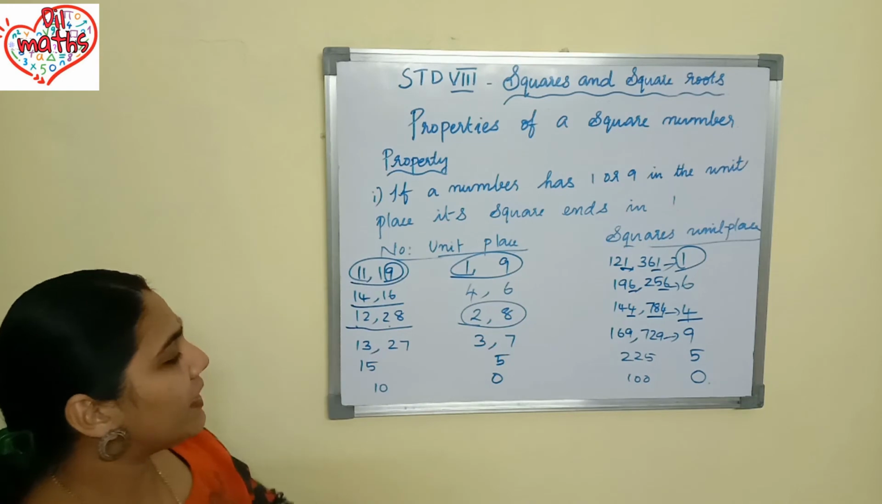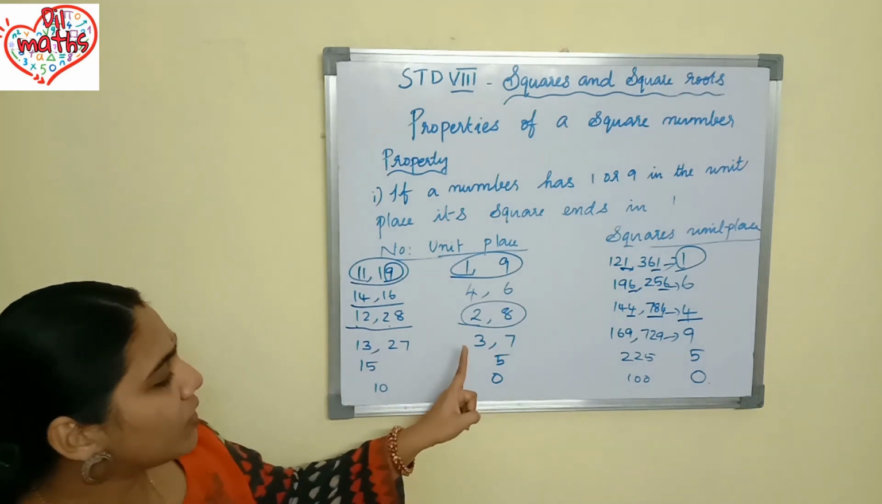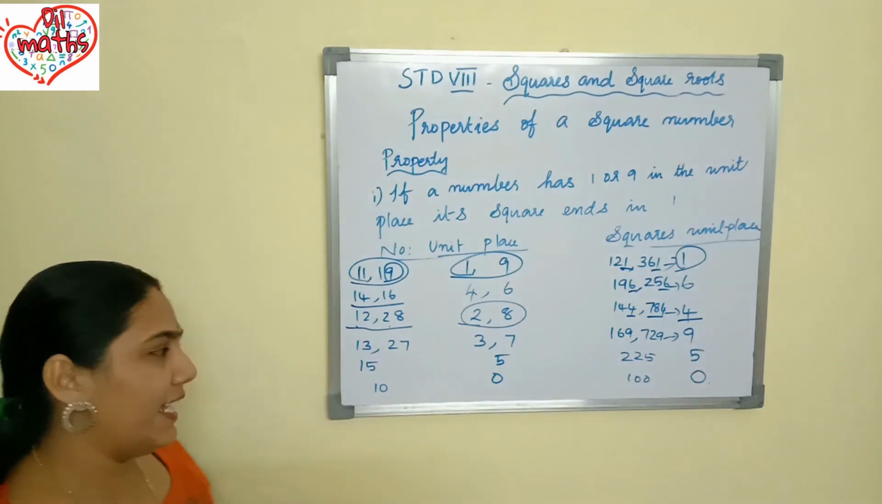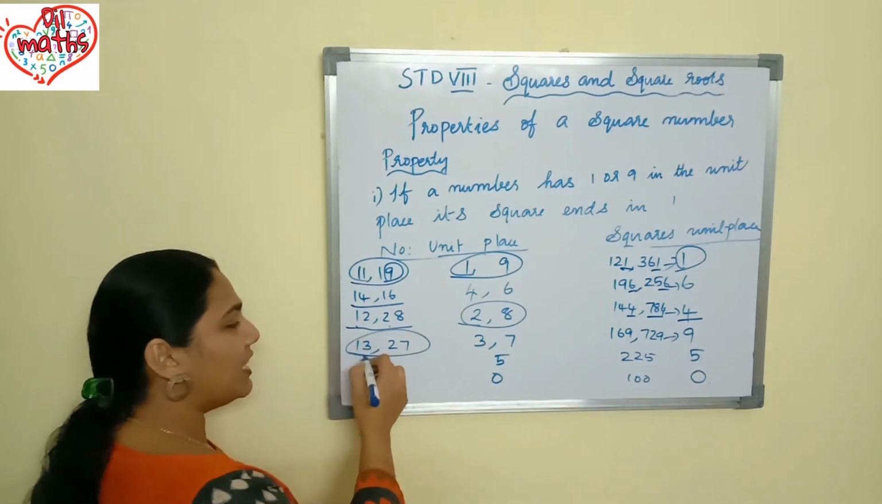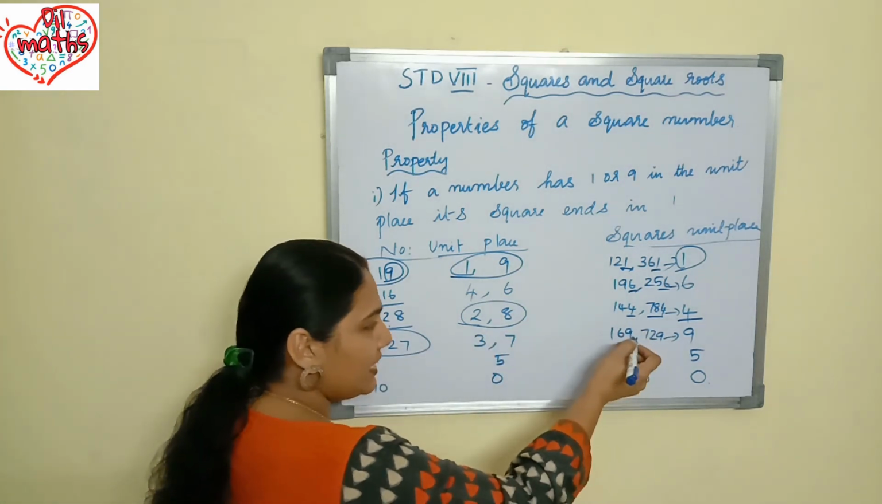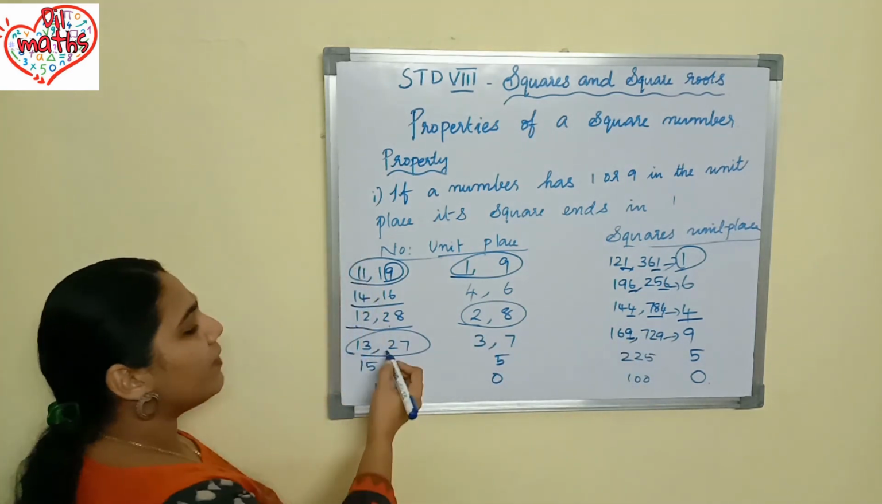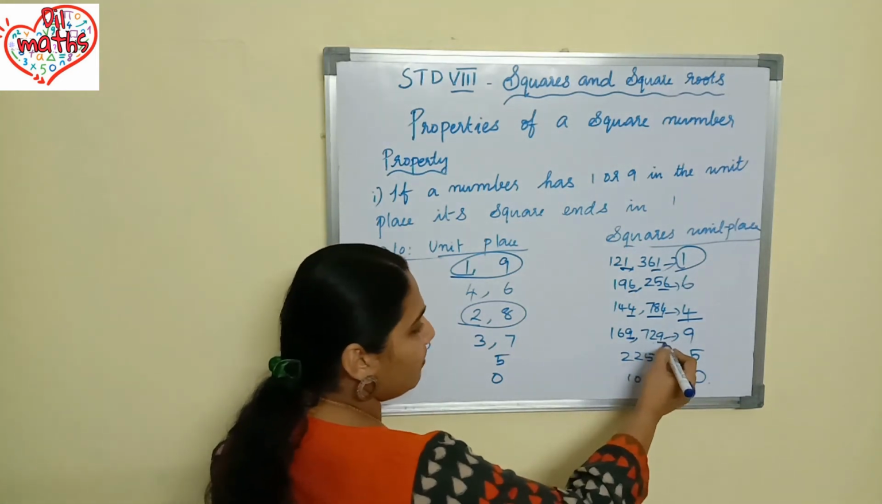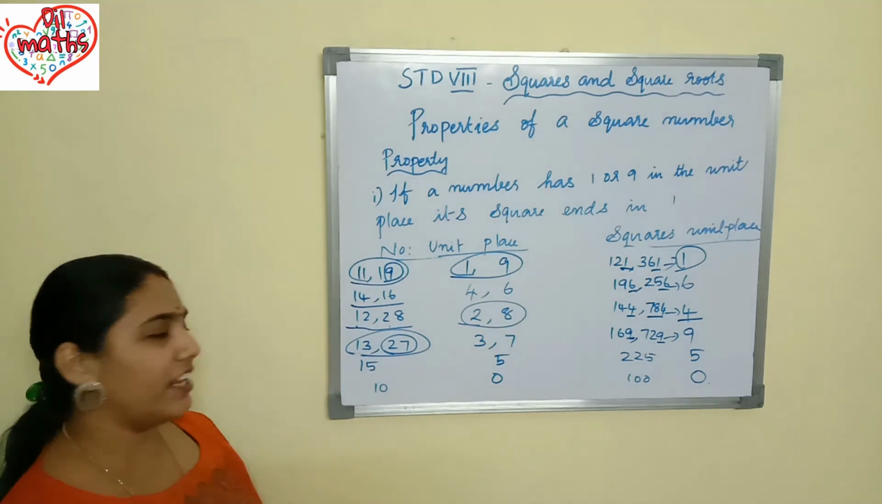Okay, the next property is if the number's unit place is 3 or 7, then the square will end with 9. I took 2 examples here, 13 and 27. In 13, what is 13 square? 169. It is ending with 9. And if I am taking 27, what is 27 square? 729. It is ending with 9 only. Okay, that's also verified here.